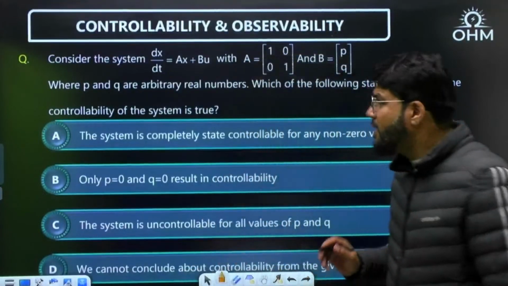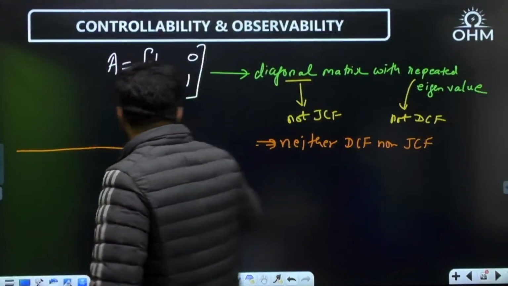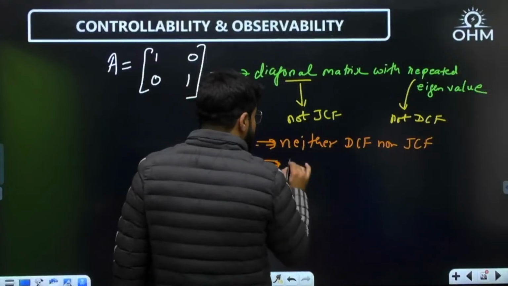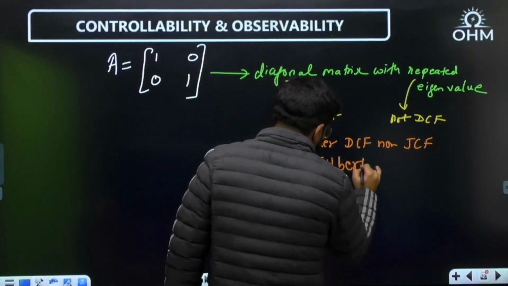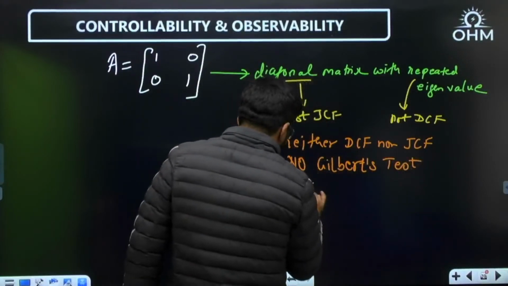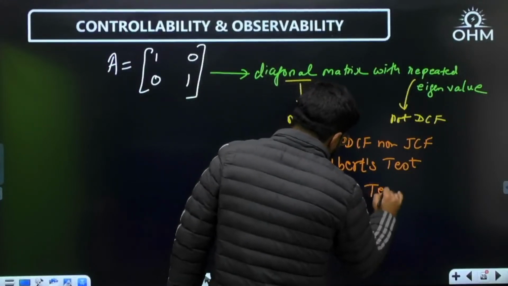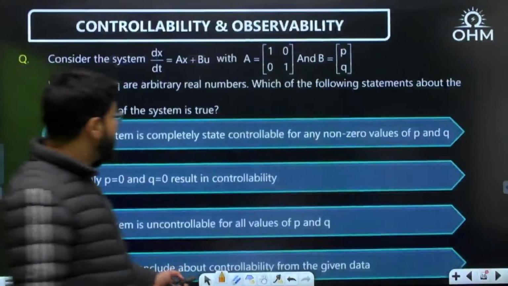So remember, what is DCF, what is JCF? That true identification you need to have. So what you need to do, if it is neither DCF nor JCF, you cannot apply the Gilbert's test here. Then this question is actually a Kalman's test question. This is actually a Kalman's test question. And we only need controllability?